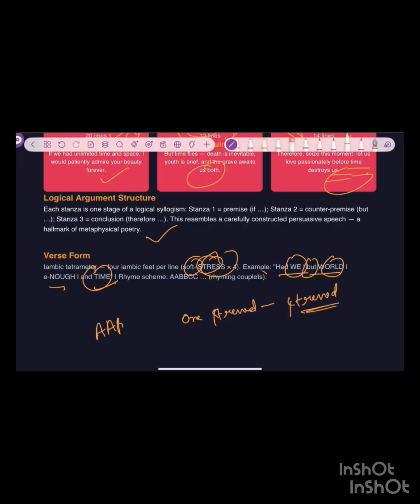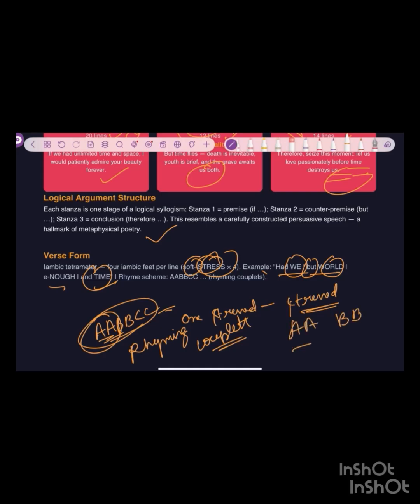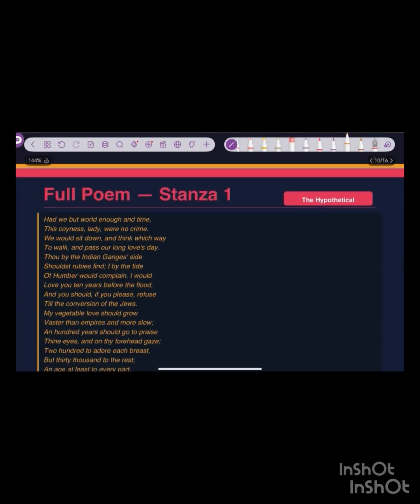The rhyming scheme of the poem, one should remember: A, A, B, B, C, C. So this is the rhyming scheme. These are rhyming couplets. A couplet is two lines, so two A, and then another couplet is B B, and then another couplet is C C. So let's move on. Now let's drill deep into the poem.